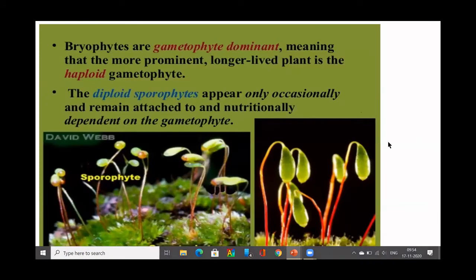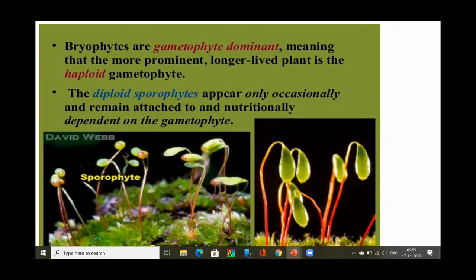Chiefly bryophytes have two plant life stages. One is the gametophytic stage, one is the sporophytic stage. Every living organism, in the higher forms, has both gametophytic and sporophytic stages. In bryophytes, the gametophytic stage is dominant, and it is independent. The gametophytic stage is independent and longer lived. It is the haploid gametophyte. So the gametophytic stage is haploid.